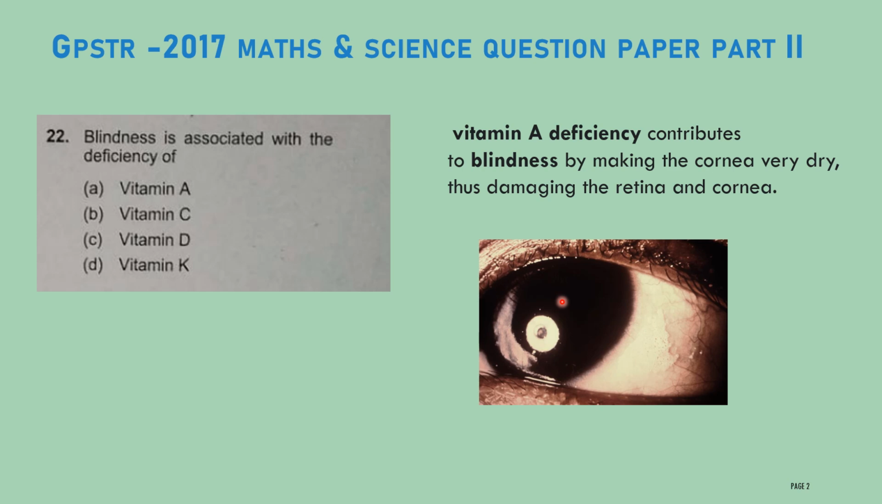If it is not able to focus properly, then you are not able to get a proper image on the retina. Therefore, vitamin A deficiency will cause damage in the retina and also damage in the cornea. If either gets damaged, then you are not able to see an object. Therefore, the correct answer for this question is vitamin A. It will cause blindness of the eye.